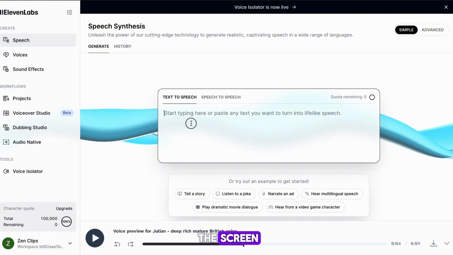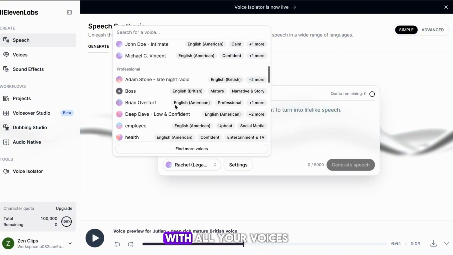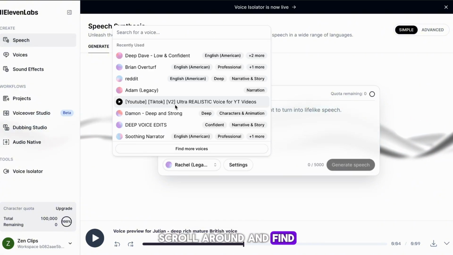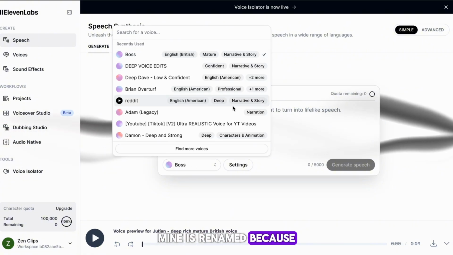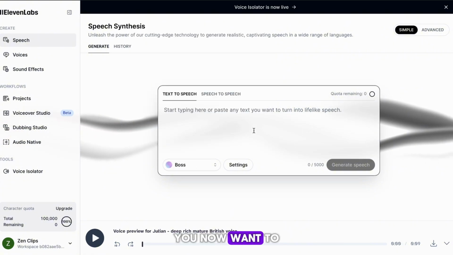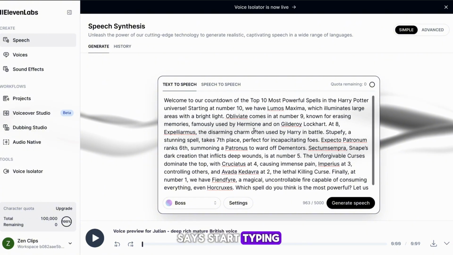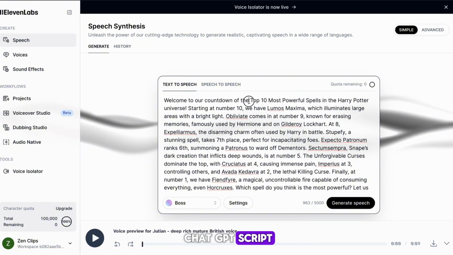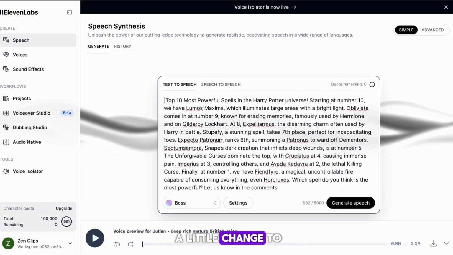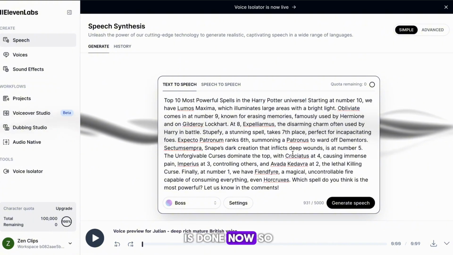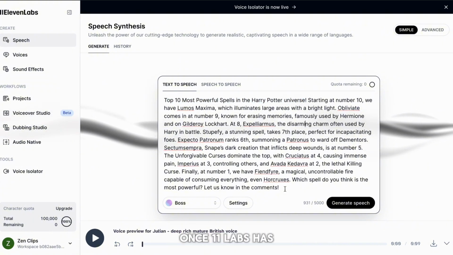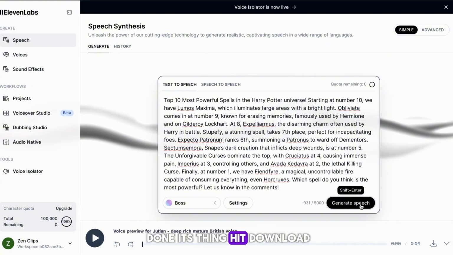In the middle of the screen, you want to find the drop-down menu with all your voices. Scroll around and find the one we just added, and then select it. Mine is renamed because I've used it before. You now want to click on where it says Start Typing, and paste in the ChatGPT script. Once here, I'm going to make a little change to our hook by just deleting this bit at the front. I'd say our script is done now, so hit Generate Speech. Once Elevenlabs has done its thing, hit Download.